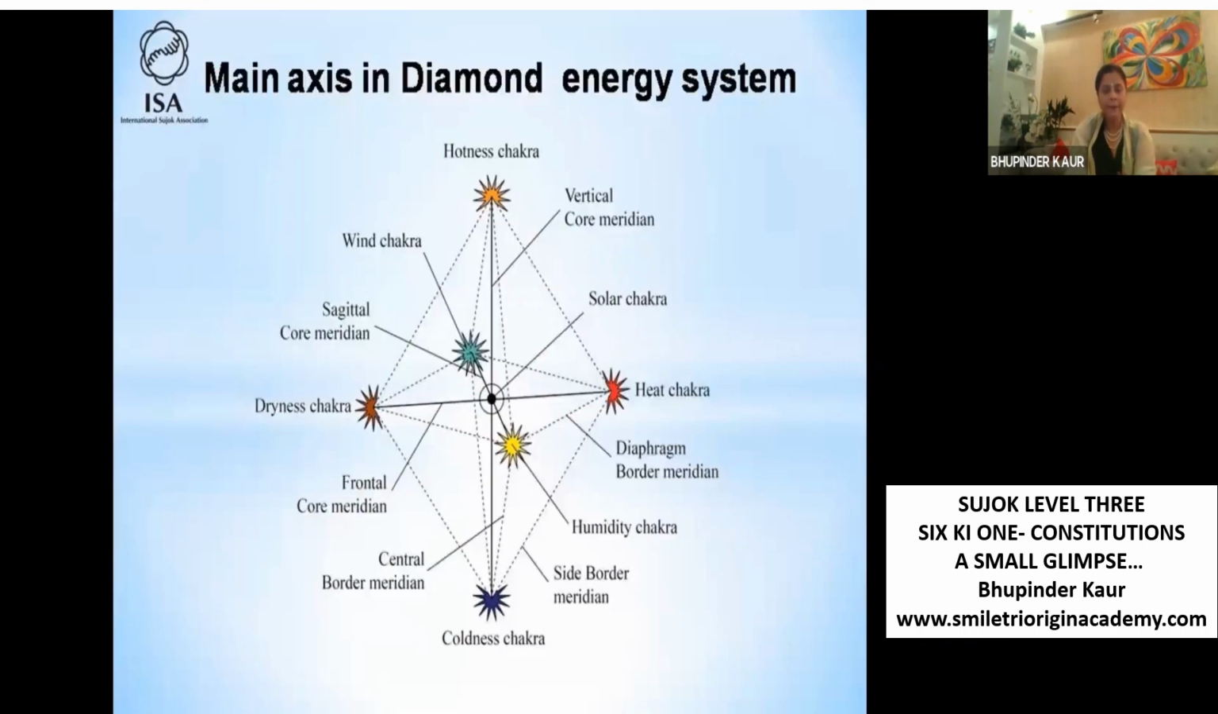You can see this is the energy system in our body. Many people know this. Just focus on the central line and central core. This is the central core, vertical meridian, vertical axis. This is the horizontal axis. We say frontal axis, and this is the sagittal axis,